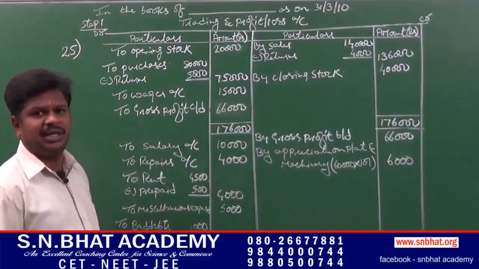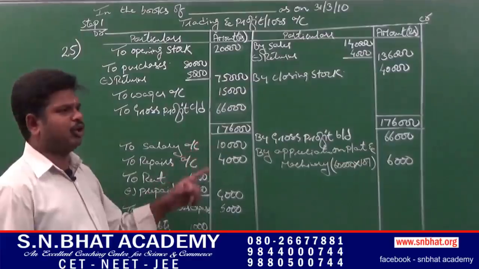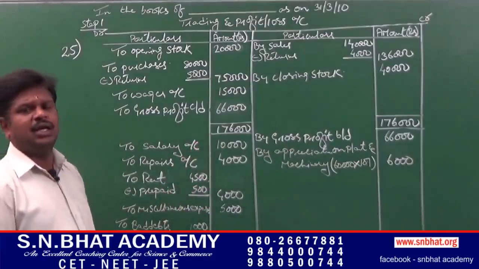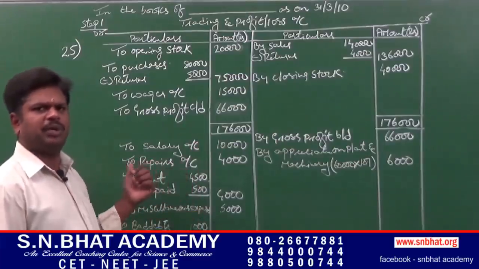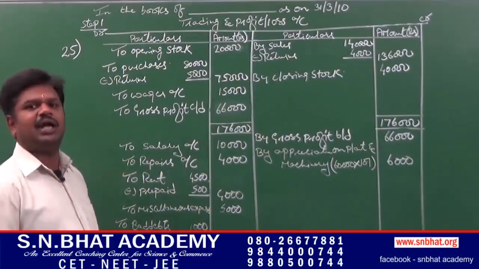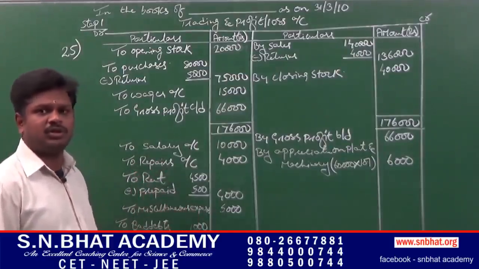Next, bad debts, it is an expenses, it is a loss, it has to appear in the profit or loss account. Reserve for bad debts, that is provision for bad debts, it is an old reserve, so it has to appear in the balance sheet. Next, carriage outwards, it is an indirect expenses, it has to appear in the balance sheet, sorry, it has to appear in the profit or loss account.